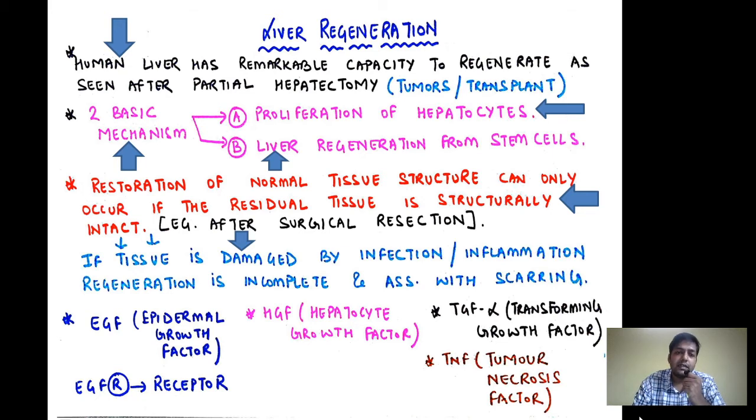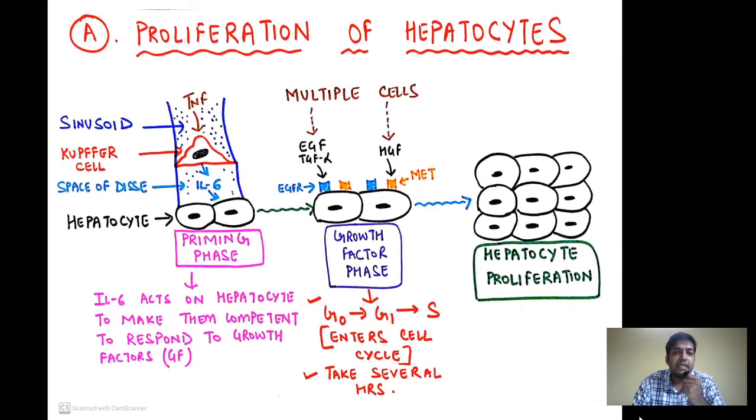Now let us look at certain full forms. EGF stands for epidermal growth factor, EGFR stands for epidermal growth factor receptor, HGF stands for hepatocyte growth factor, TGF alpha stands for transforming growth factor alpha, and TNF stands for tumor necrosis factor. Now let us go ahead and see the first mechanism of liver regeneration, that is proliferation of hepatocytes.